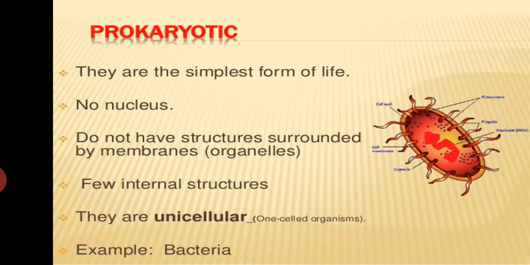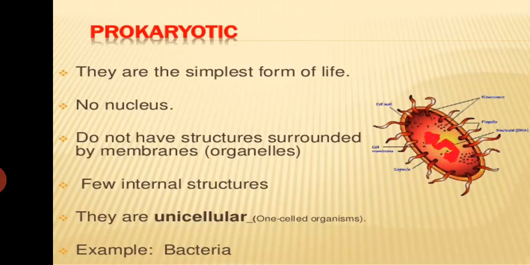Today, we are going to study the types of cells. We have two types of cells, prokaryotic cells and eukaryotic cells. Now, what are prokaryotic cells? The organisms which are made up of prokaryotic cells are called prokaryotes, whereas the organisms which are made up of eukaryotic cells are called eukaryotes.